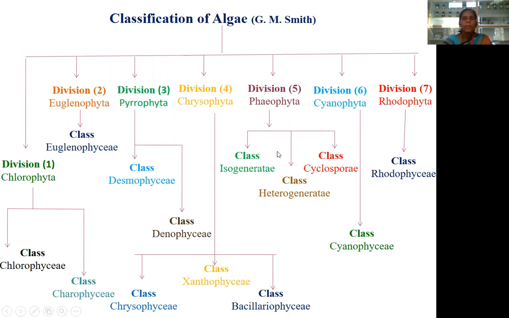Division Phaeophyta is divided into 3 classes: Isogeneratae, Heterogeneratae and Cyclosporae. The next division, Cyanophyta, includes only one class, Cyanophyceae. The last division, Rhodophyta, also includes only one class, Rhodophyceae.